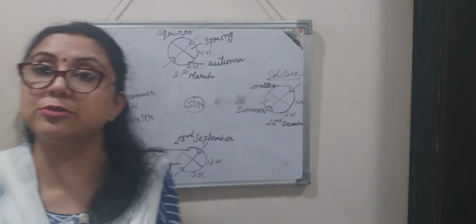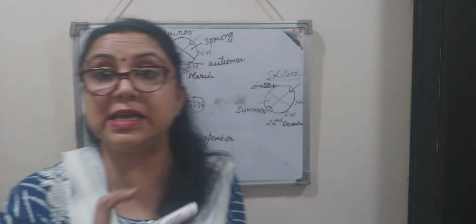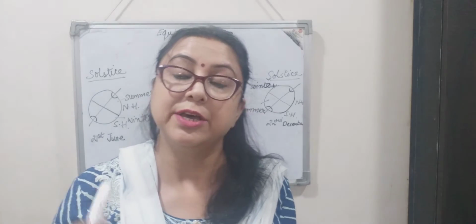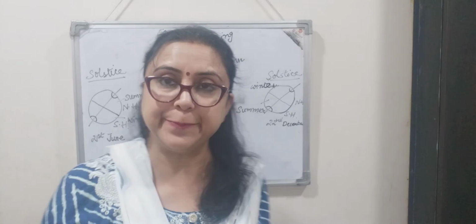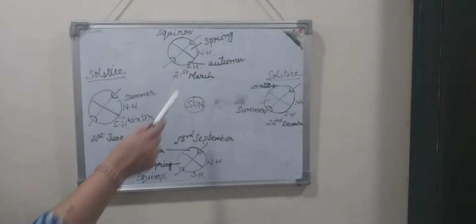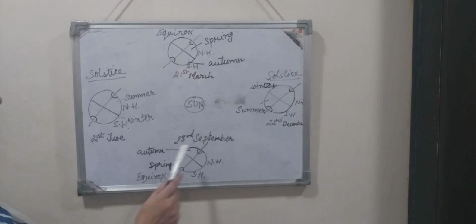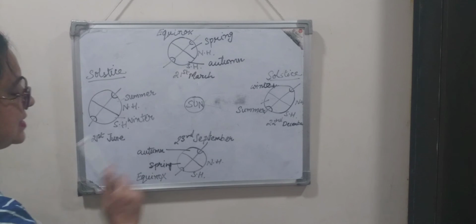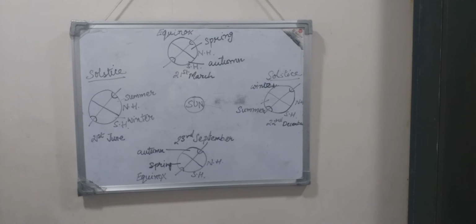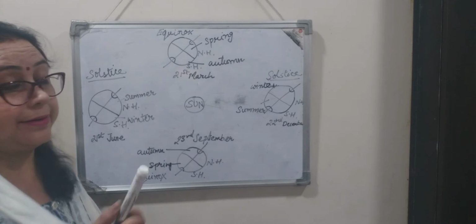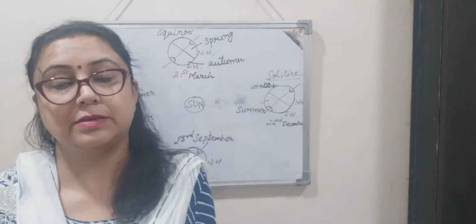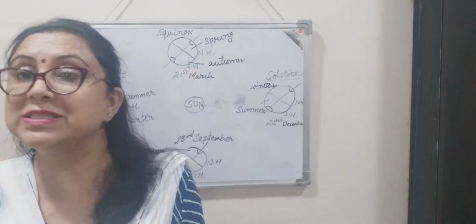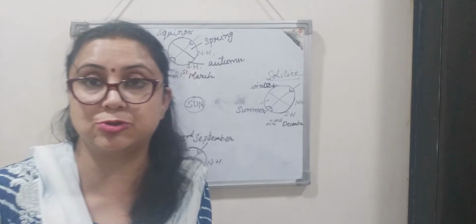I hope this is clear to everyone. Equinox means equal day and night, the duration of day and night equal. Fine? And it's experienced on 21st March and 23rd September. These are the days of equinox. And which one is experiencing spring equinox and autumnal equinox? I hope that is clear to everyone.